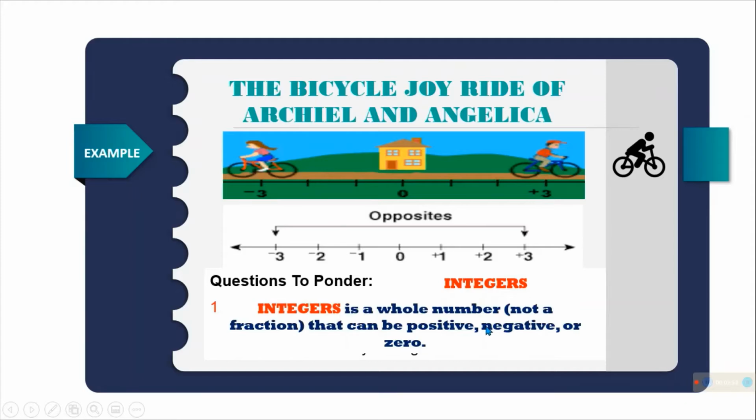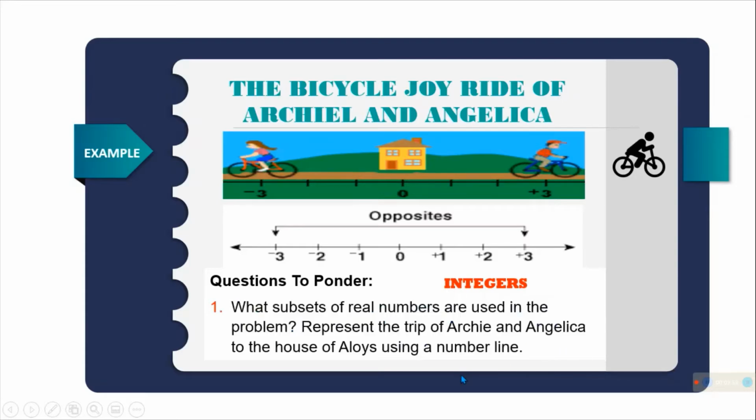So, integers is a whole number, not a fraction, that can be positive, negative, or 0. So, ang representation nila, kung makikita niyo si Archie, nandun siya sa tapat ni positive 3. Then, si Angelica naman, nandun siya sa negative.